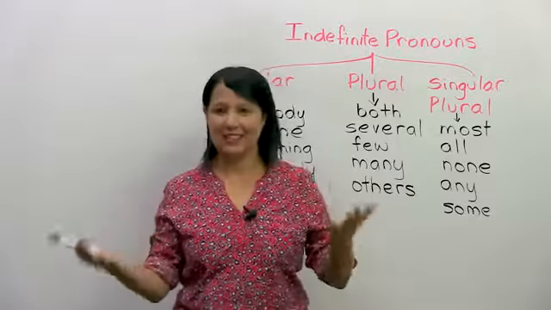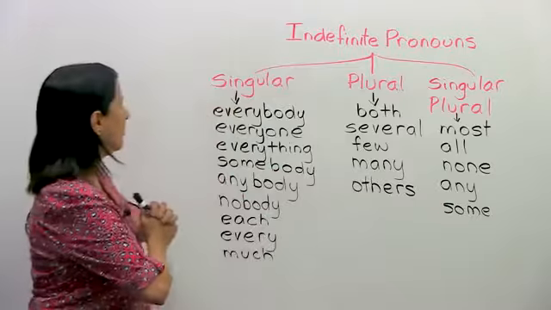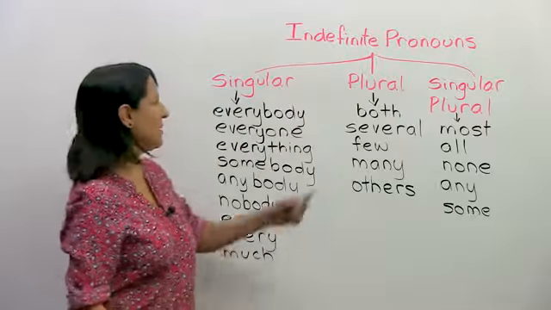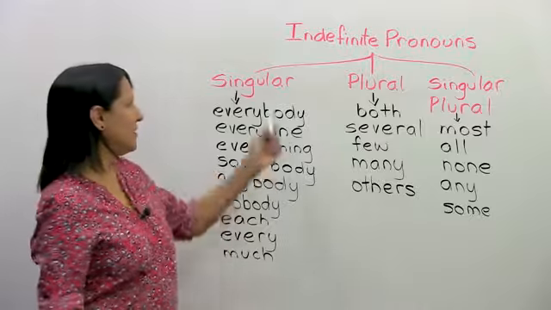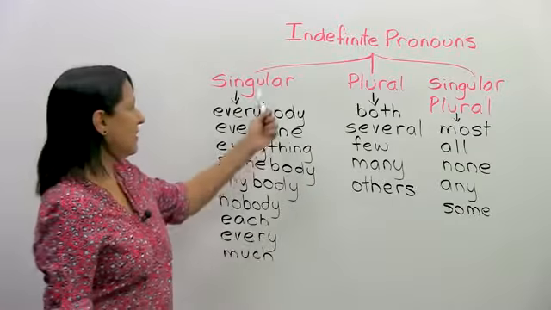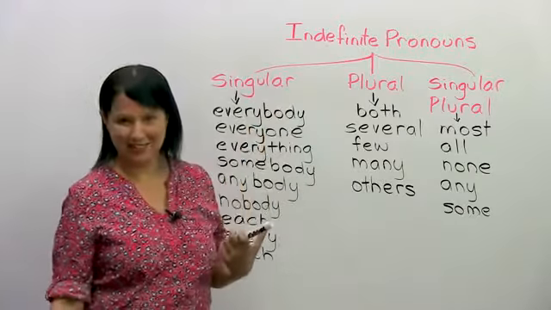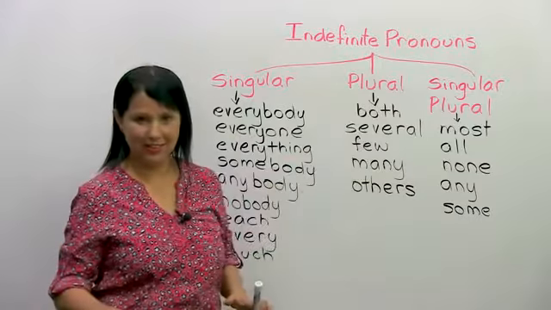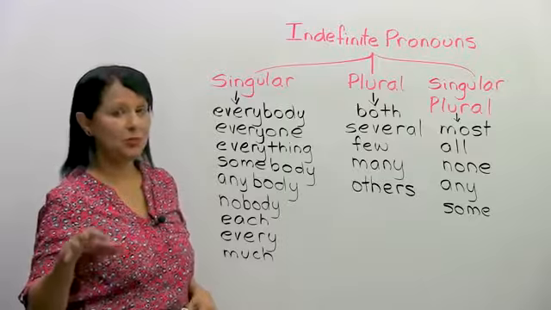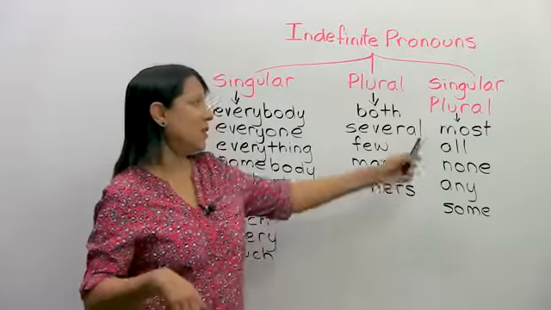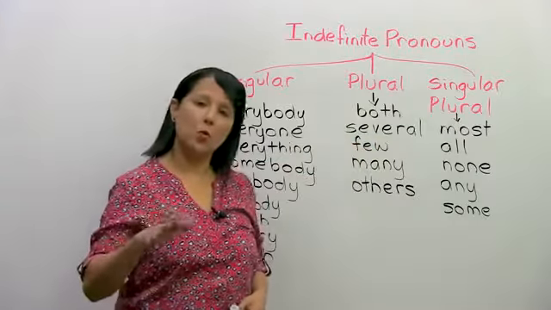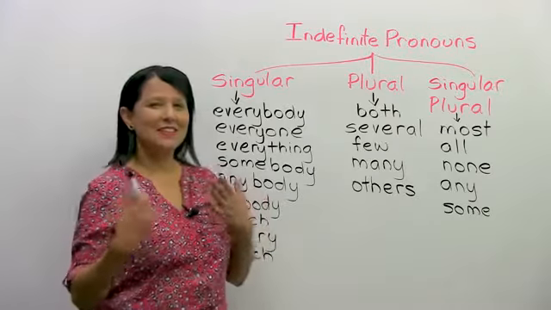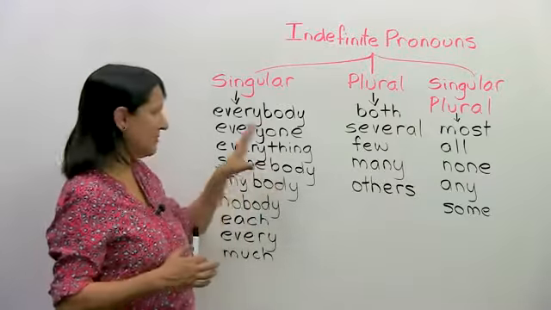Okay, let's get started. Okay, so we have here indefinite pronouns, right? We have, as I said, 3 kinds. Some that are always singular, some that are always plural, and the 5 which we're going to focus on in this lesson, which could be singular or plural. Okay? All right. So this is just to review these first.